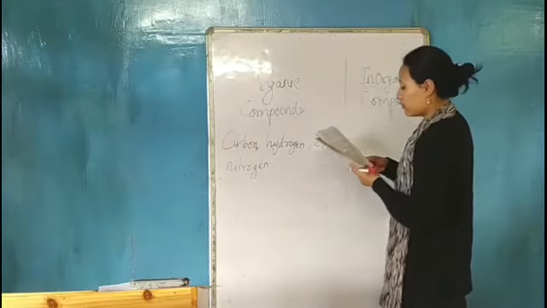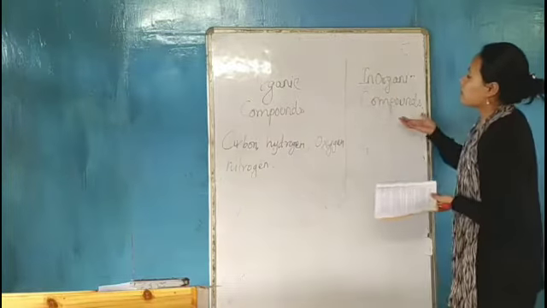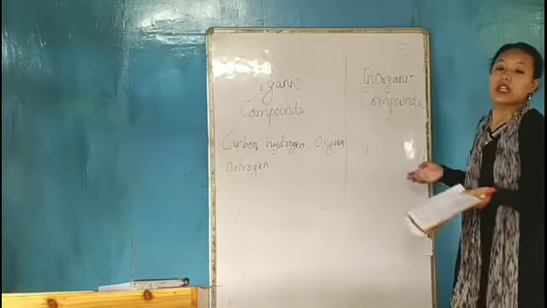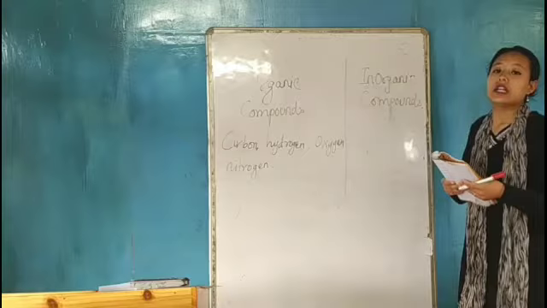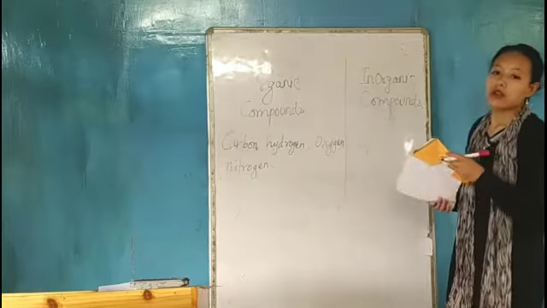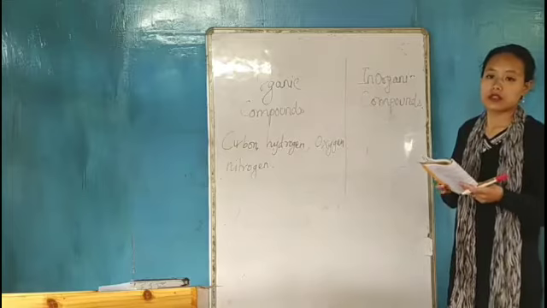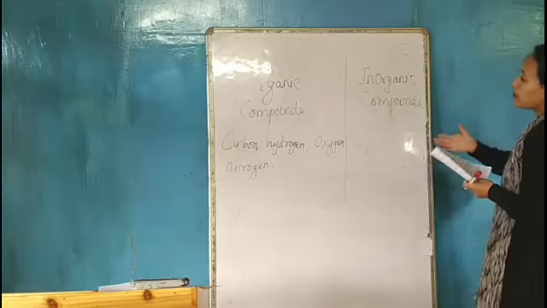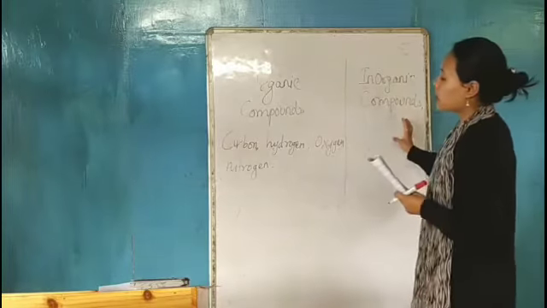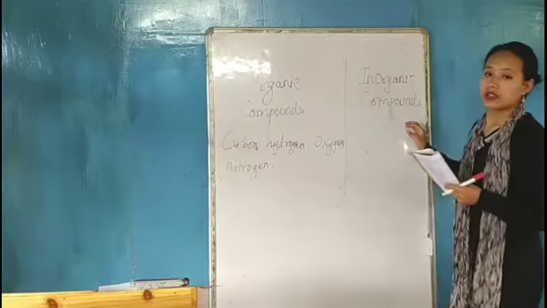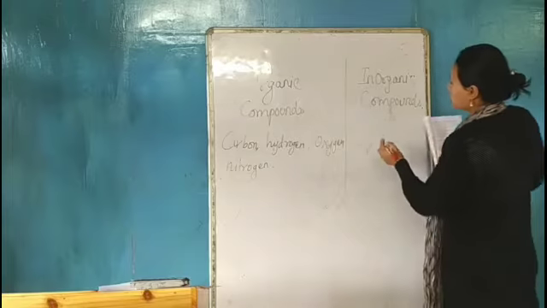Another kind of compound is inorganic compound. What is an inorganic compound? These are compounds which are not obtained from plants and animals, and in inorganic compounds we don't find carbon as a component.